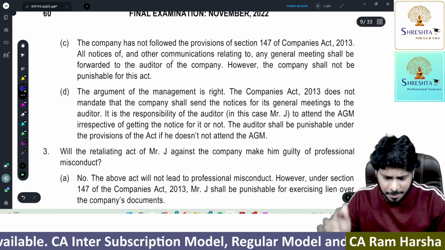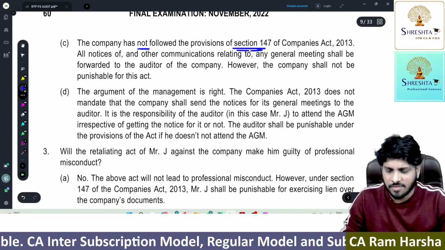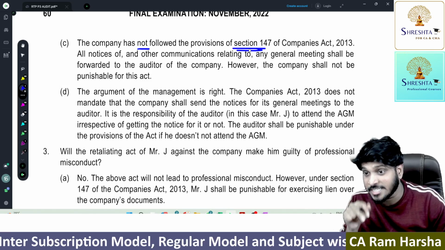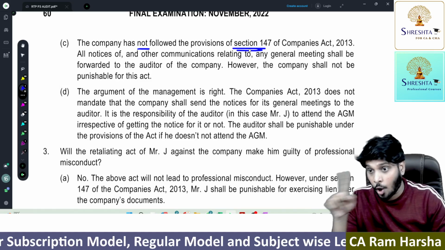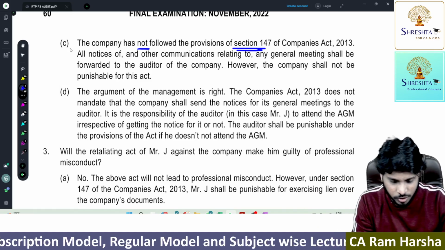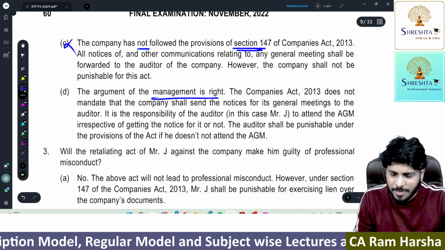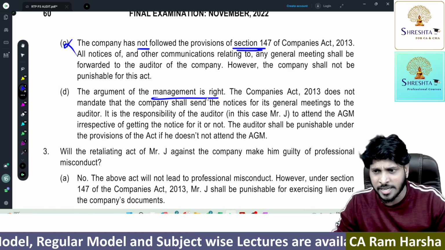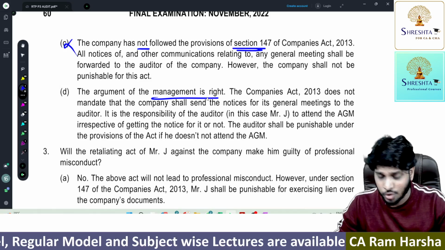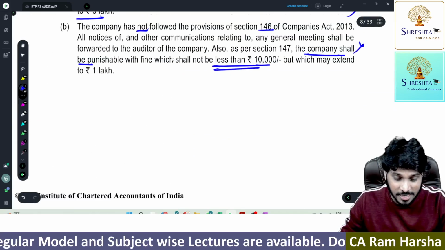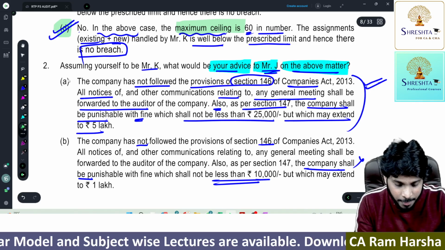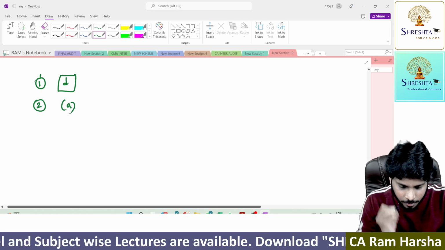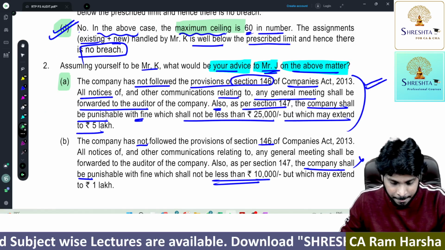Next. The company has not followed the provisions of section 147. 147 is a penalty section. What 147? 146 they violated. So this option, the option framing itself is wrong. So this is not the right answer. The argument of management is right. What right? Management is liable to send notice, whereas management here is arguing it is the auditor's duty to know. So obviously option D is also wrong. So finally, we will stick to which option? Option A. So second question, option A. Next.